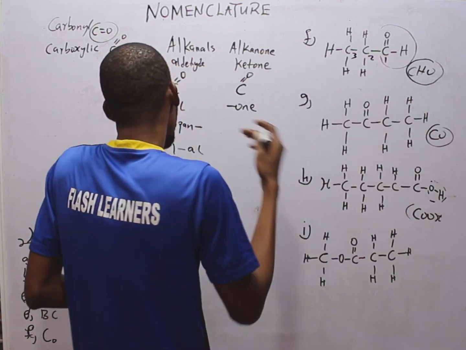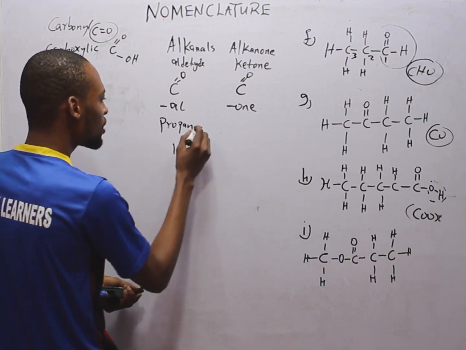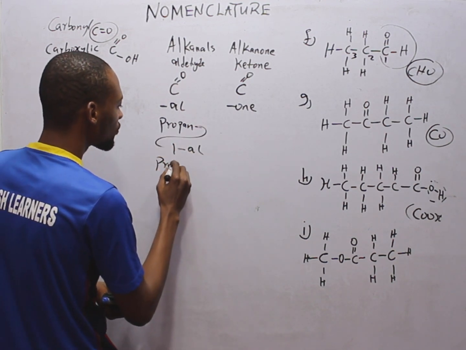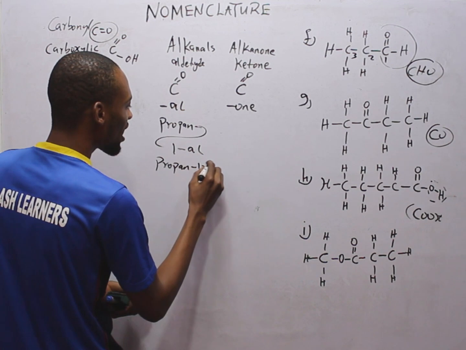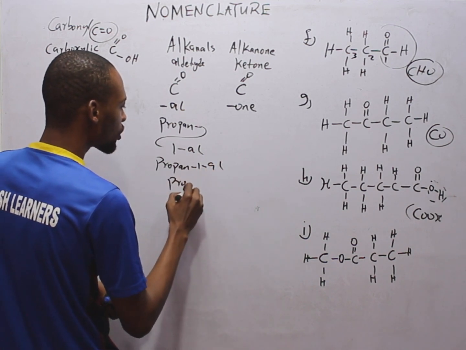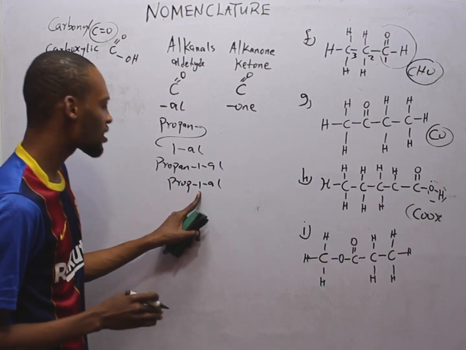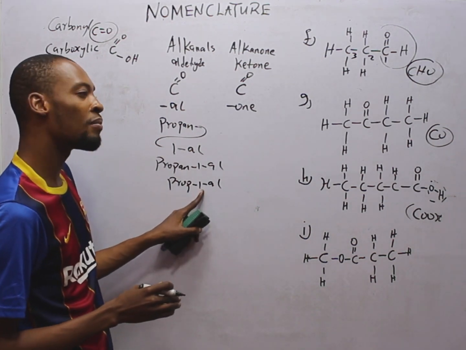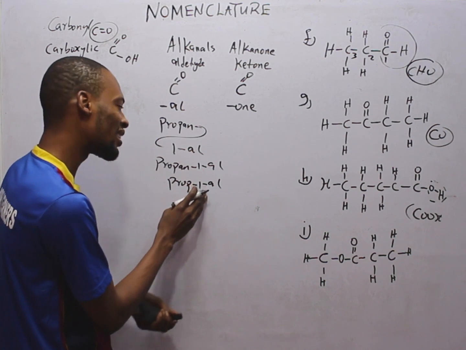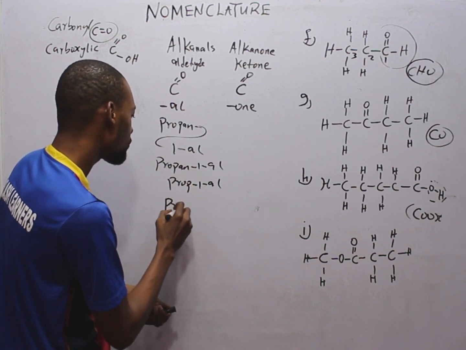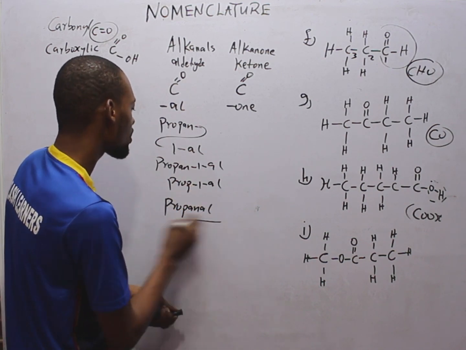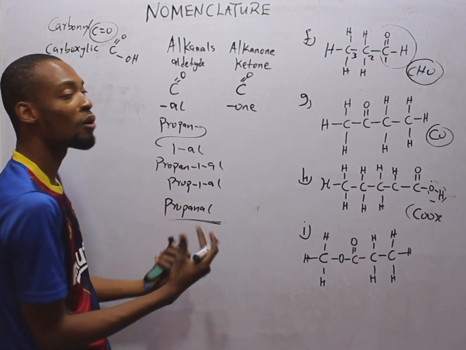Combining, you simply have propan-1-al or prop-1-al. And like I told you earlier, since it's on carbon 1, you need not put the 1. Simply say propanal. Simple. It shows that it is on carbon 1.